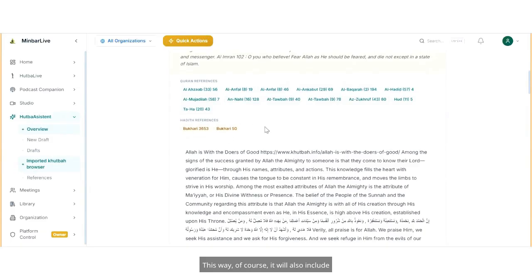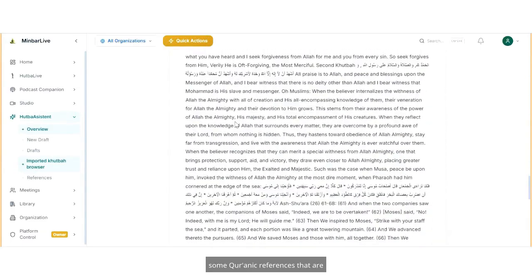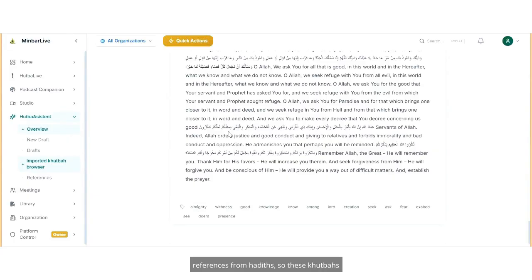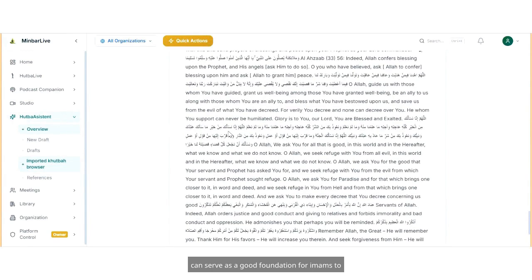This way, of course, it will also include some Quranic references and references from hadiths. So these khutbahs can serve as a good foundation for imams to work on them, to get inspired, and to develop them further.